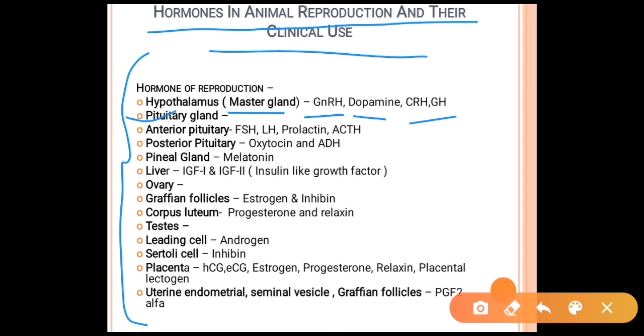Another is the pituitary gland. It has two parts, the anterior pituitary and the posterior pituitary. From the anterior pituitary, the hormones secreted are FSH, GH, LH, prolactin and ACTH. From the posterior pituitary, oxytocin and ADH hormones are secreted. From the pineal gland, the hormone melatonin is secreted, which is responsible for the 24-hour circadian rhythm.